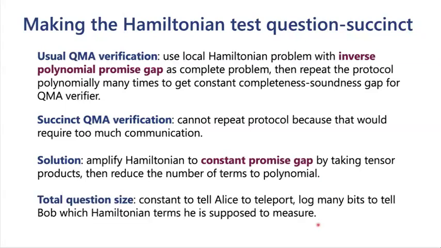Okay. Now let's do some accounting. We need a constant question size to tell Alice to teleport. This is just an instruction. And we need logarithmically many bits to tell Bob which Hamiltonian terms he is supposed to measure because there's only polynomially many terms. So we need the log of that polynomial number of bits to specify a term. Okay, so this is how we make the Hamiltonian test question succinct.